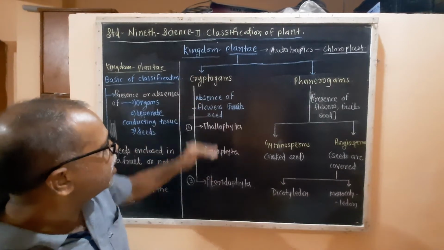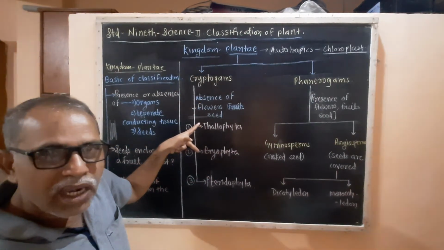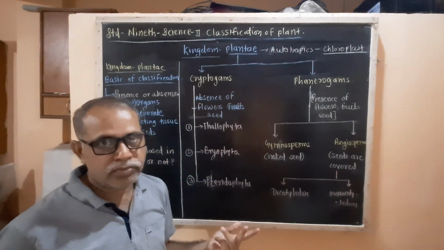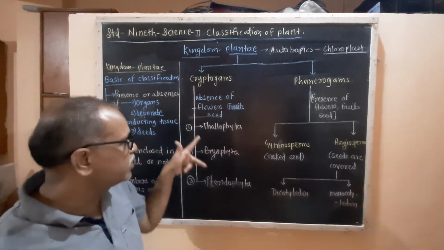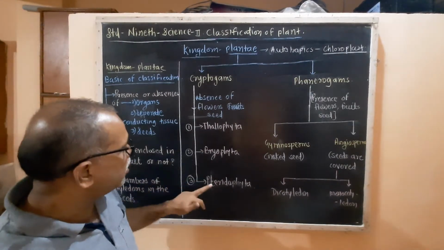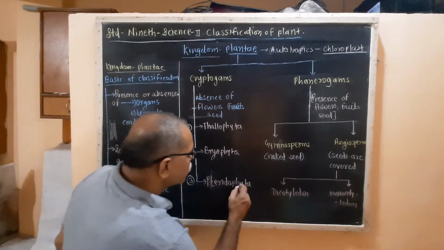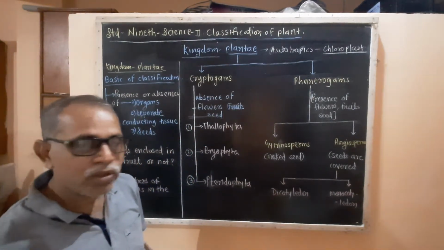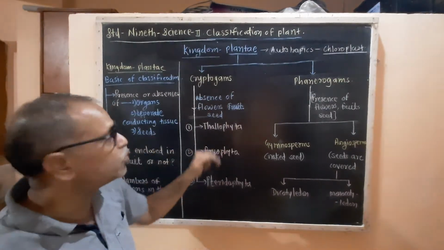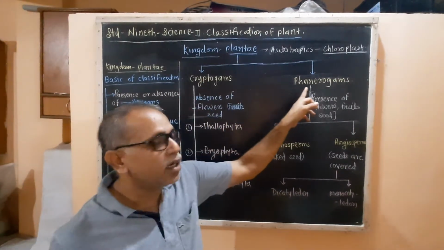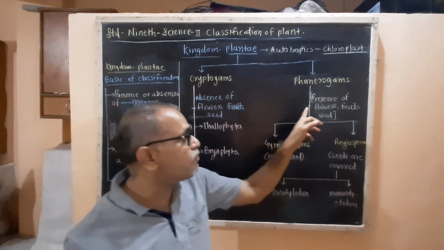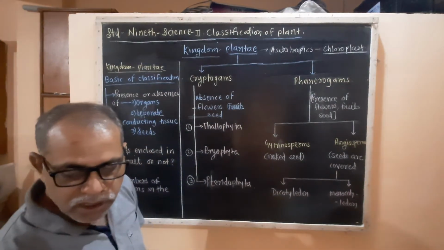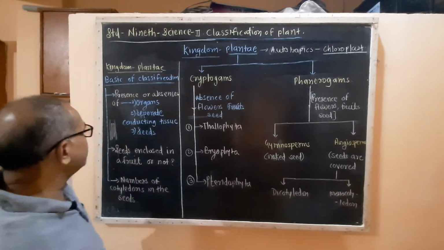So here conducting tissues are absent. That is, a separate conducting tissue for flowing water and food, they are absent here. But in this group, they are somehow developed. Conducting tissues are developed. Flowers, seeds and fruits are absent, so it is called cryptograms, and where flowers, seeds and fruits are present, it is called phanerograms. So this is more details about the study.